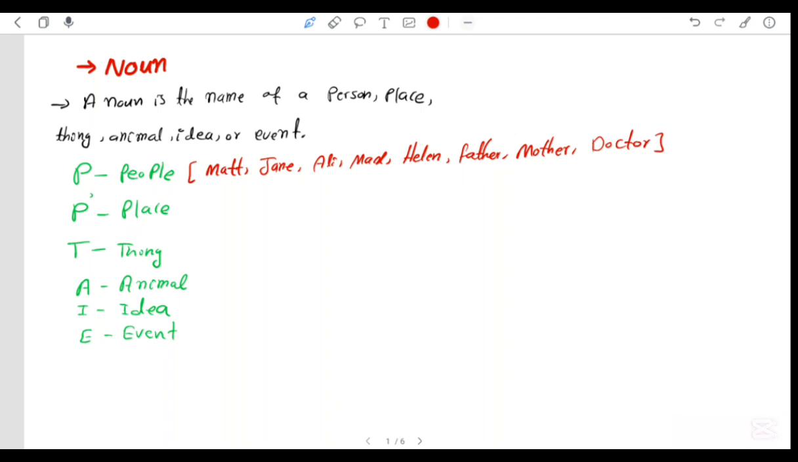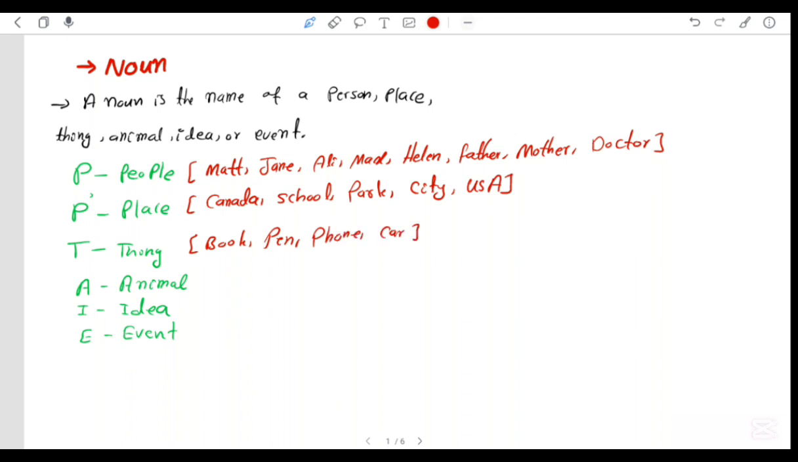Then we can write examples for places, right? For place, we can write like Canada, school, park, city, United States of America, and many more. Name of any place. It can be any place, right? For thing, I can write like book, pen, phone, car, or anything. You can write the name of anything.